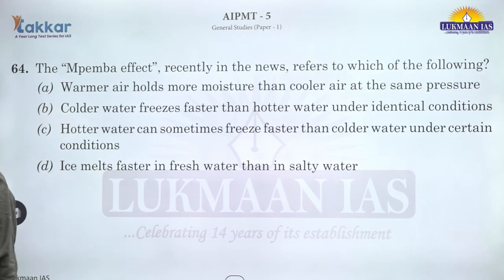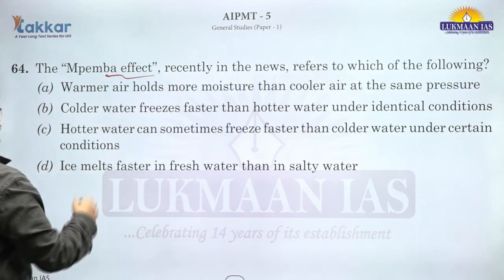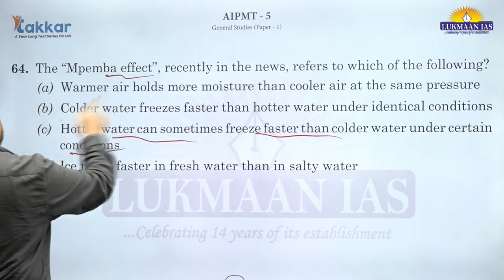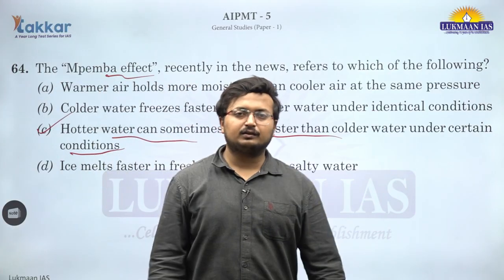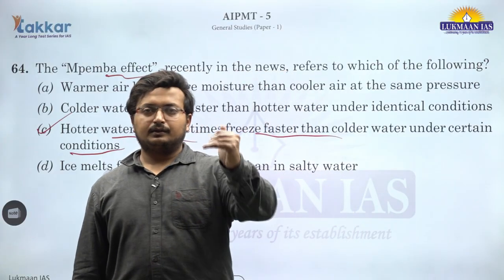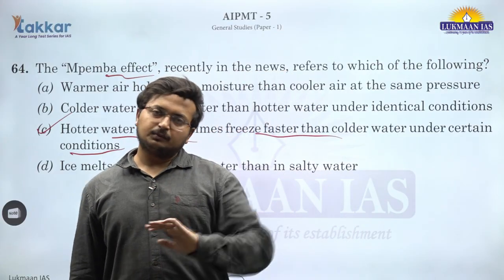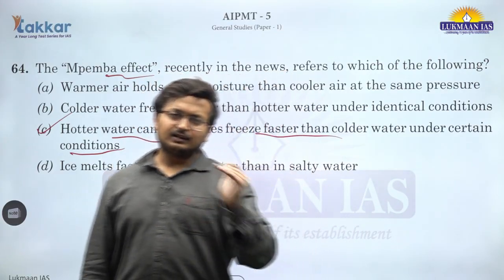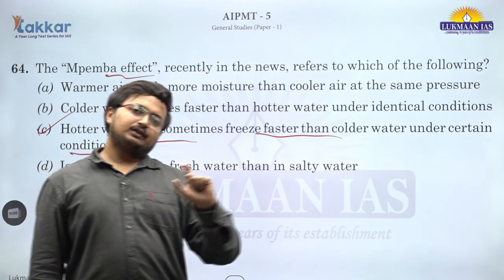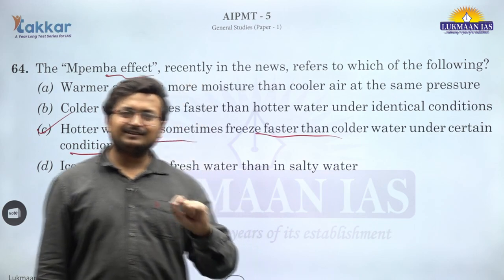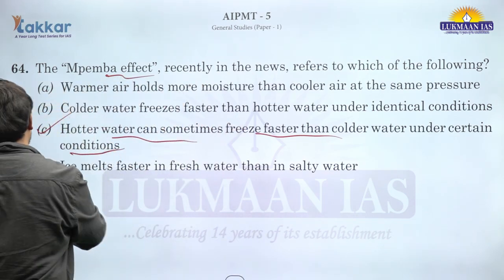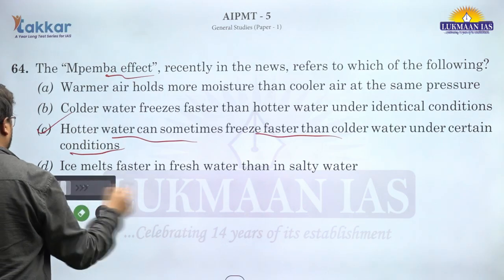64. Mpemba effect is basically that hot water can sometimes freeze faster than colder water under certain conditions. It has been seen that at certain pressures, hotter water freezes at a faster rate. Hotter water does not mean that you need to boil it. Basically, it shows that there is an anomalous expansion for water. So it happens that when they are hotter, at 4 degrees Celsius, they tend to freeze at a faster rate. This is the idea. C is the correct answer for question number 64.